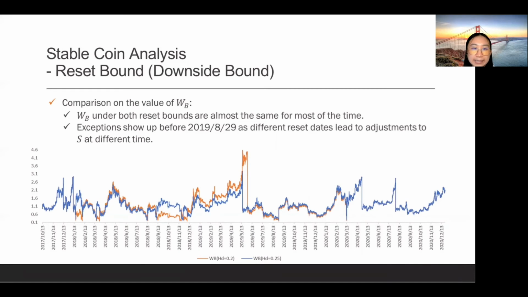As for WB, at the beginning and end of the period, WB are almost the same under both reset bounds for most pairs of observations. Since stablecoins in these two scenarios have the same types of reset on the same days during this time, the difference between two lines fluctuates in the middle, again due to the different schedules of reset.